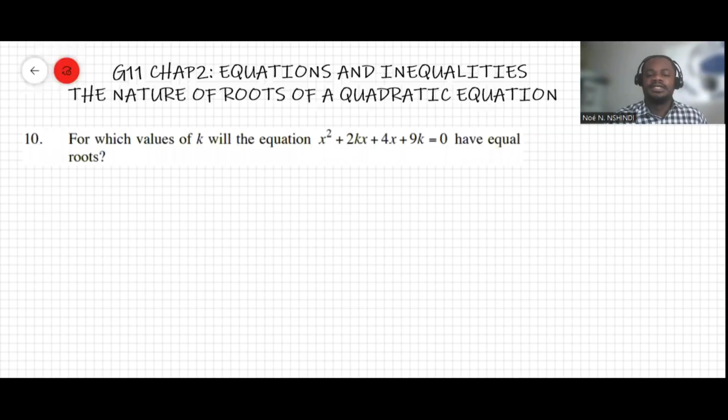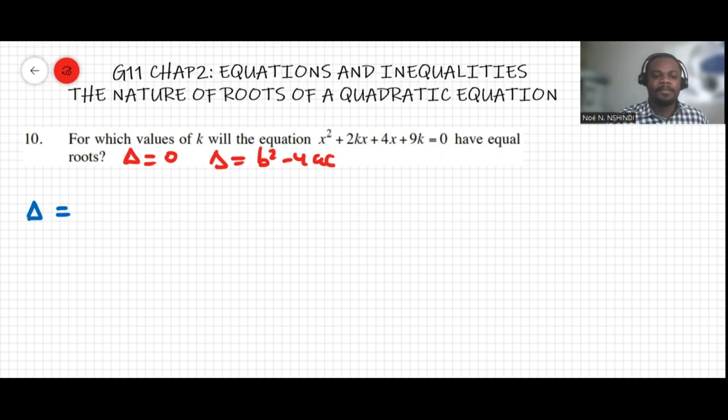Question 10 says: for which values of k will this equation have equal roots? We know that the equation will have equal roots if the discriminant delta is equal to 0. Delta is given by b squared minus 4ac. Now, I'd like you to be careful here.